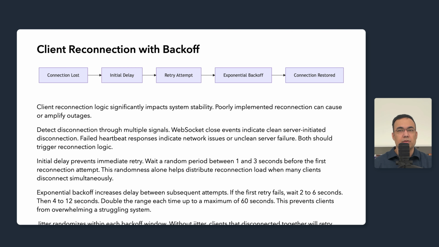After several minutes of continuous failures, something is seriously wrong. You should be showing an error state in the UI and stop automatic retries. You should require user interaction to try again. This prevents the battery drain from endless background reconnection attempts on mobile devices. Connection state UI should keep users informed. You should show clear indicators for connected and disconnected states. Users should also know when their message might not be sent immediately.